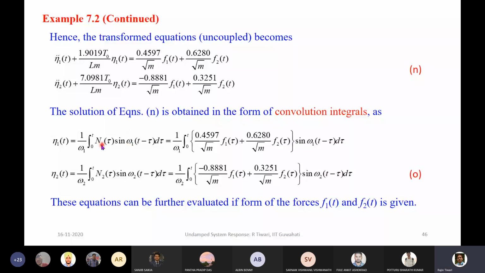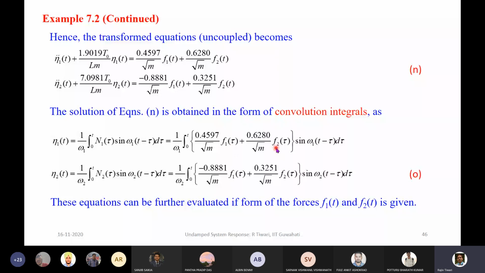So now we can substitute this particular force from here. Because we don't know the actual form of the force, we cannot integrate it. But if we know what kind of force this is, any kind of general force, we can integrate as we used to do for a step function or continuously varying functions like that.